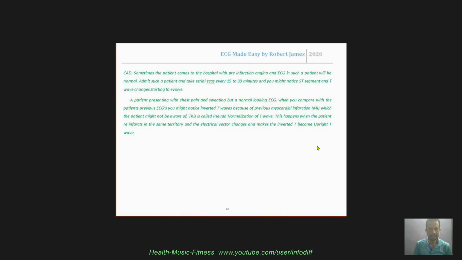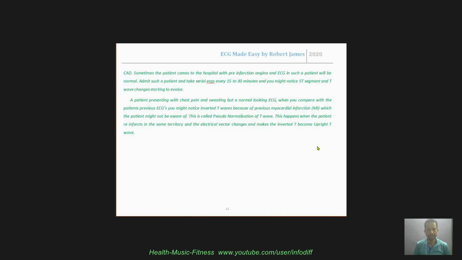And coming back to the ECG, these are a few slides from the book which I have written, and it will be soon published, and so I am using those slides also in this lecture. So sometimes the patient comes to you with chest pain, and you do the ECG and the ECG is normal. So that doesn't mean the patient might not be having myocardial infarction. So definitely I will admit such a patient in coronary care unit, and I'll be vigilant.